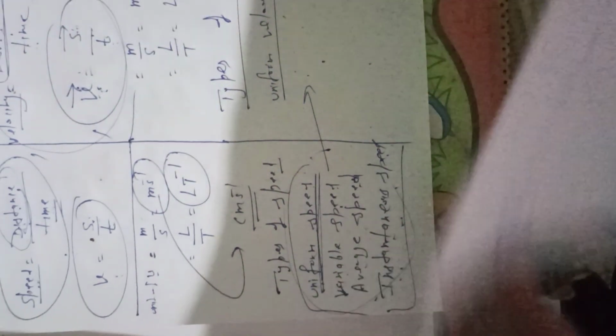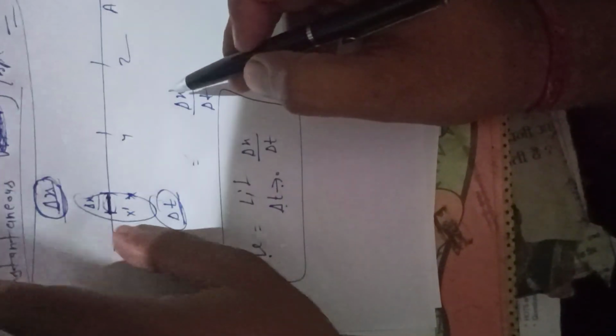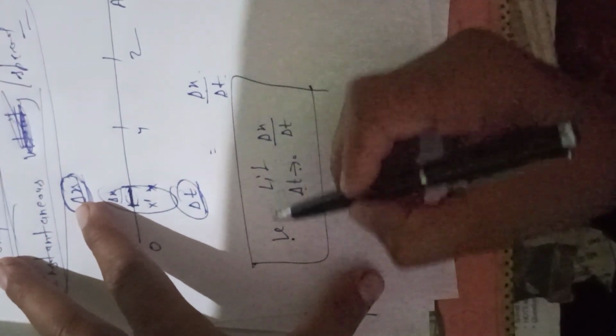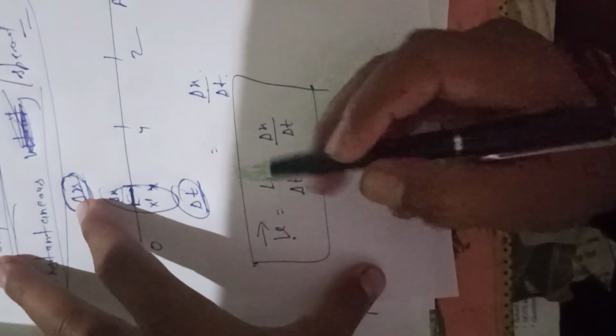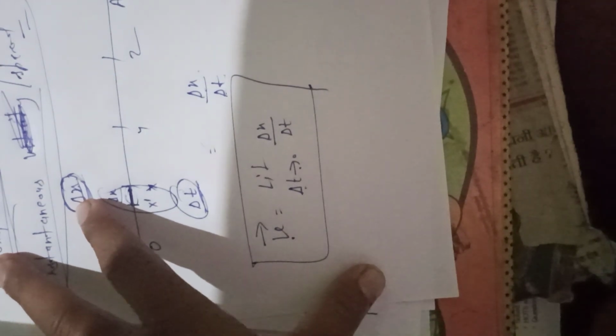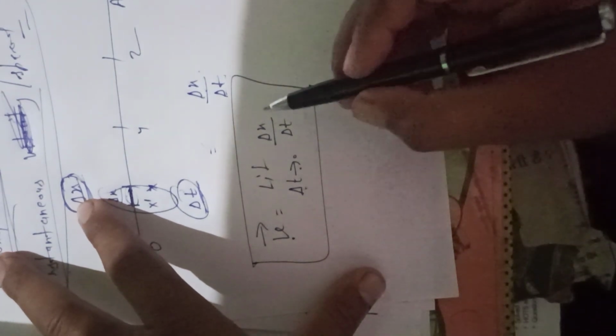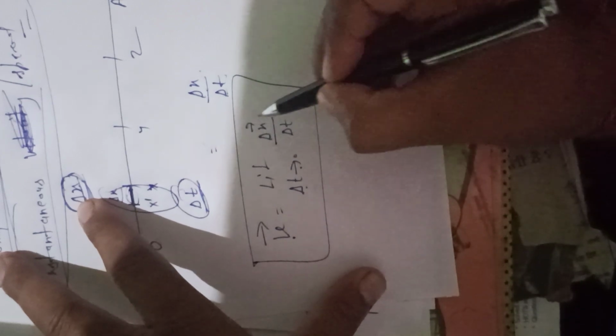Instantaneous speed, as you can see, in a particular time taken is delta x upon delta t.